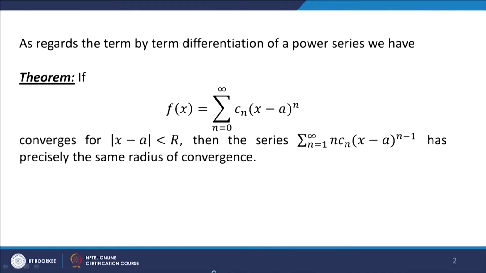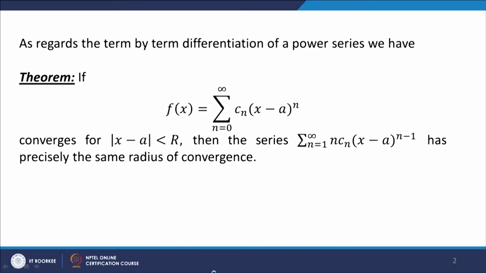We have already discussed that when the power series converges uniformly, the sum function of the power series is a continuous function. We also discussed the integration term by term of a power series. Now as regards the term by term differentiation of a power series, we have the following result. If f(x) equal to sigma n equal to 0 to infinity Cn (x minus a) to the power n converges for mod of x minus a less than r, then the series sigma n equal to 1 to infinity n Cn (x minus a) to the power n minus 1 has precisely the same radius of convergence.